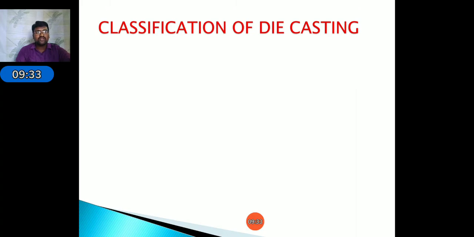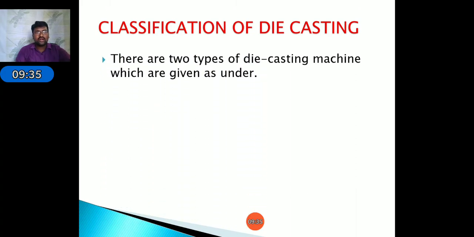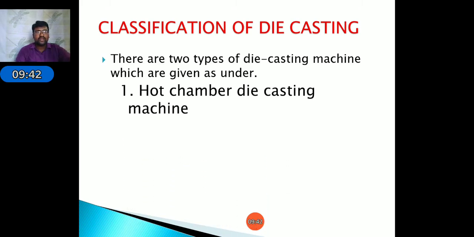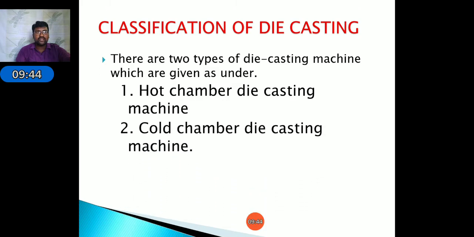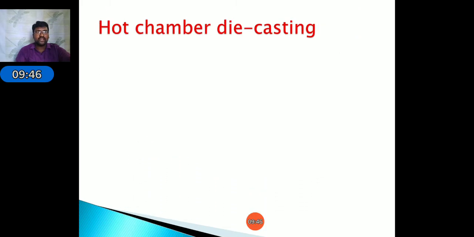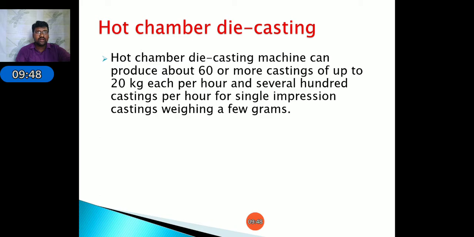Next, classification of die casting. There are two types of die casting process, that is hot chamber die casting and cold chamber die casting. Coming to hot chamber die casting, a hot chamber die casting machine can produce about 60 or more castings of up to 20 kg each per hour, and several hundred castings per hour for single impression castings weighing a few grams.